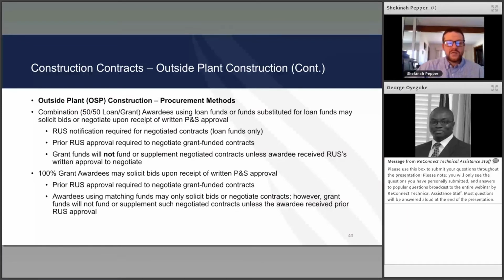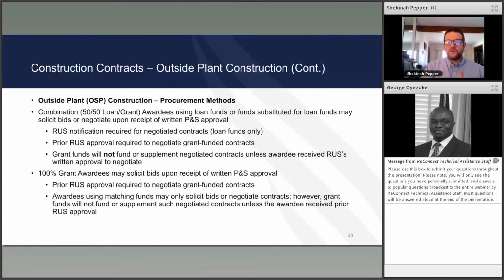Procurement methods: combination 50-50 loan grant awardees using loan funds or funds substituted for loan funds may solicit bids or negotiate upon receipt of written plans and specs approval. RUS notification is required for negotiated contracts, loan funds only. Prior RUS approval required to negotiate grant-funded contracts. And this is where you have to be careful on the 50-50.